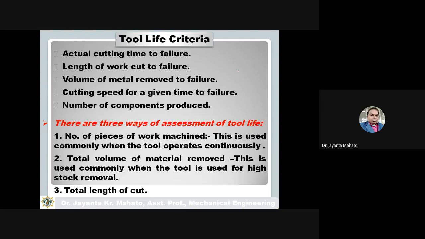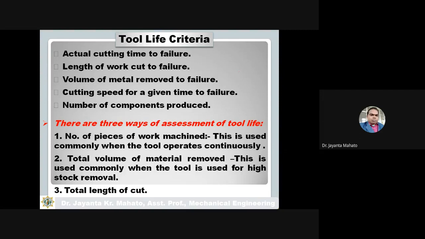Volume of material removed, meaning how much total volume of material is removed by that cutting tool up to the failure. Cutting speed for a given time to failure. Number of components produced, meaning how many components are produced by that cutting tool. These are the criteria of cutting tool life, for measuring the cutting tool life.